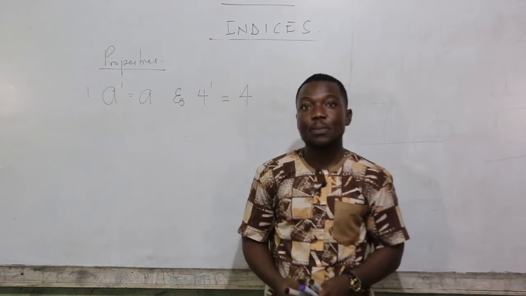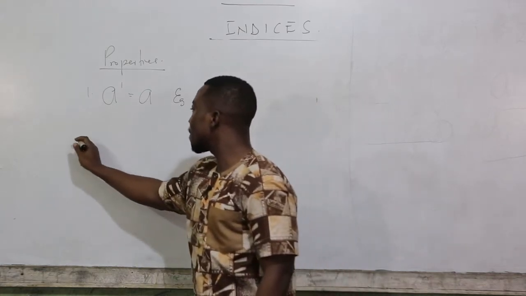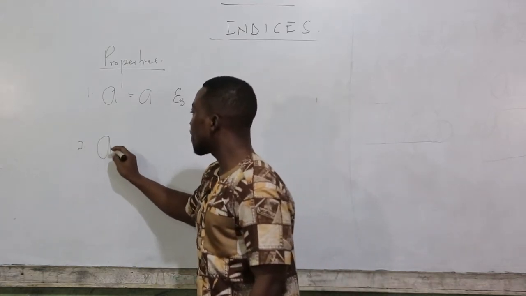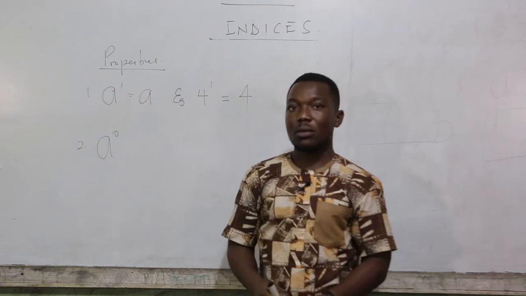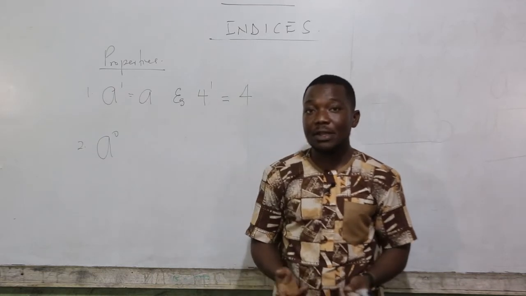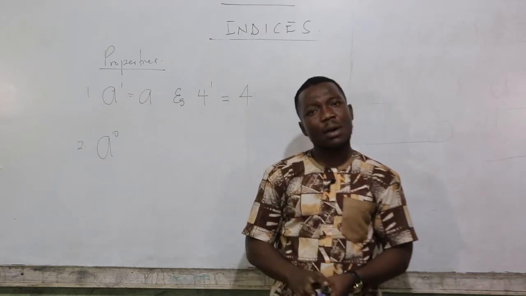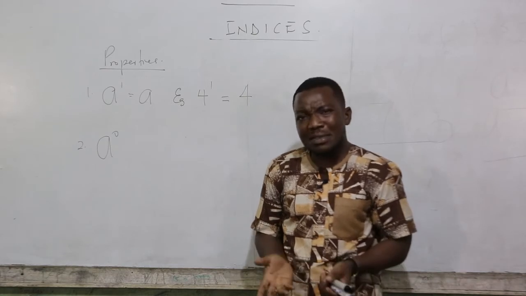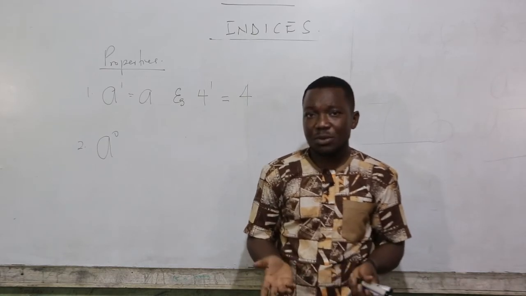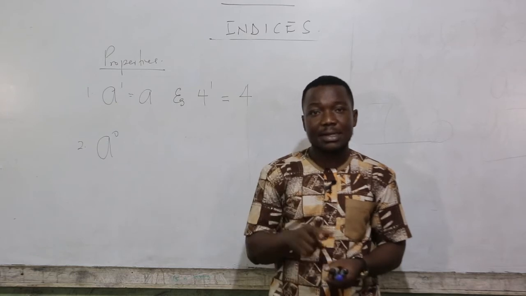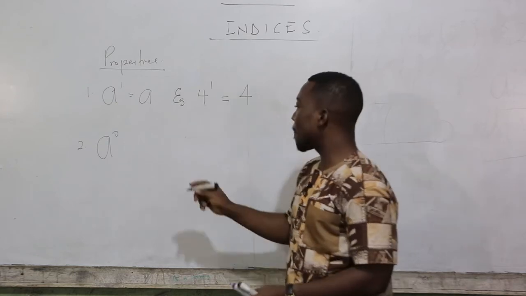Let's look at the second property. A number raised to the power 0. How are we going to describe a number appearing 0 times? It looks weird. But take a look at something like this.